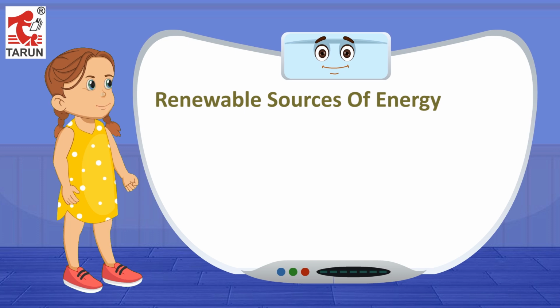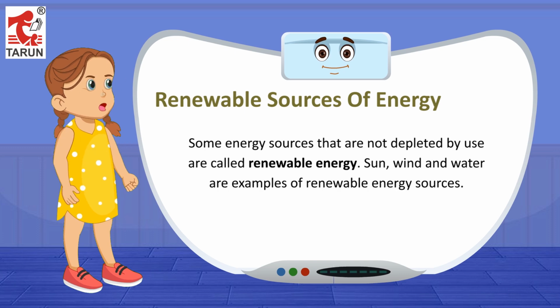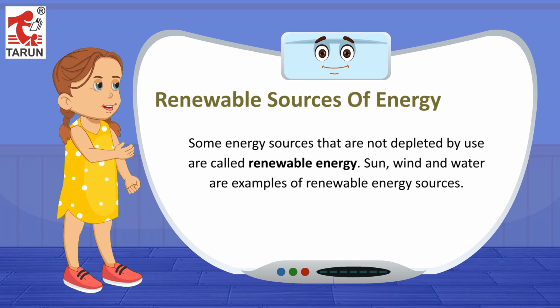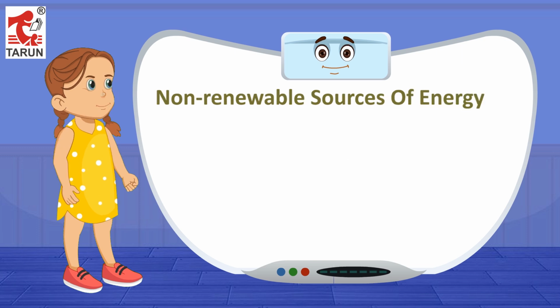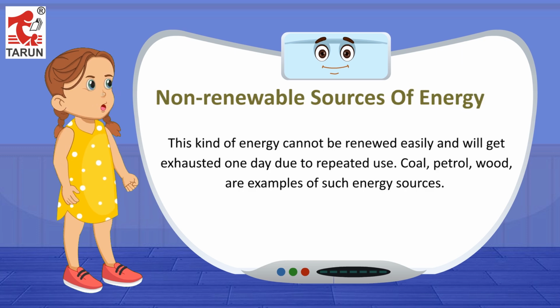Renewable sources of energy. Some energy sources that are not depleted by use are called renewable energy. Sun, wind and water are examples of renewable energy sources. Non-renewable sources of energy. This kind of energy cannot be renewed easily and will get exhausted one day due to repeated use. Coal, petrol, wood are examples of such energy sources.